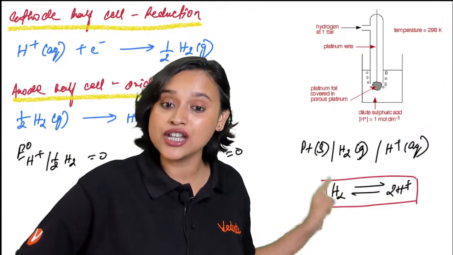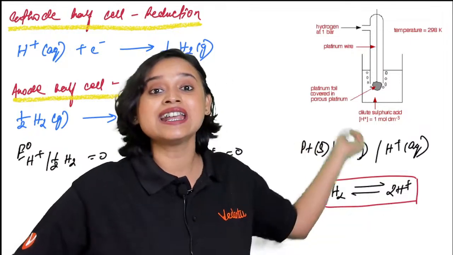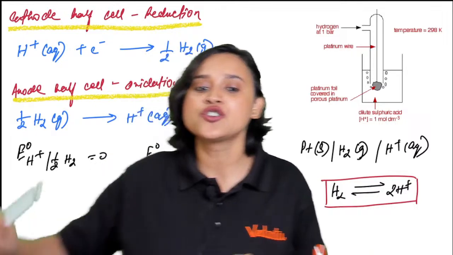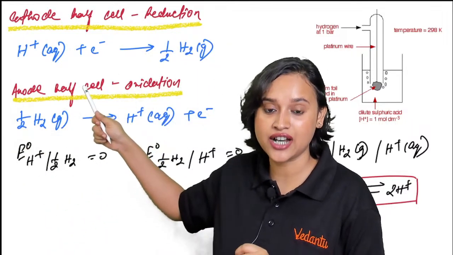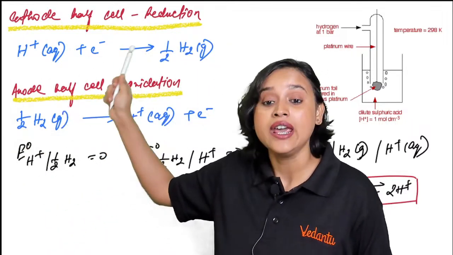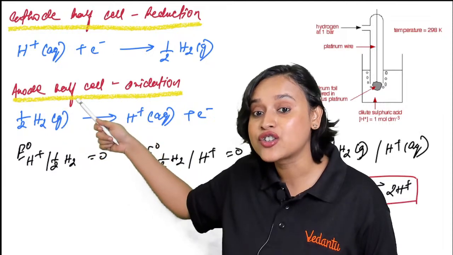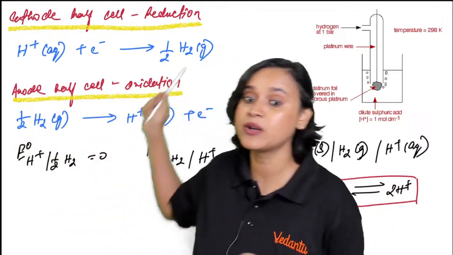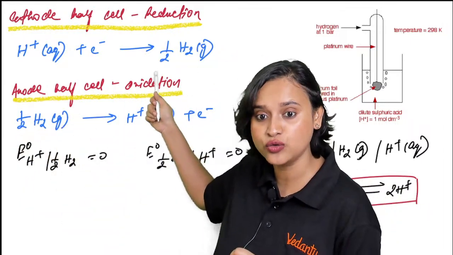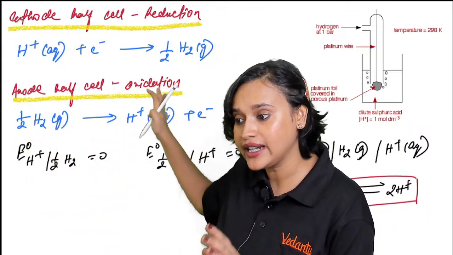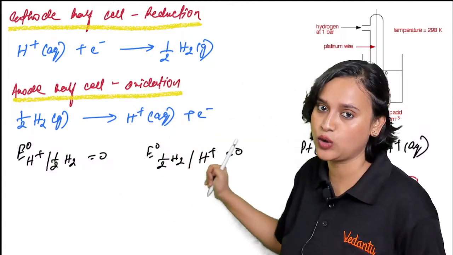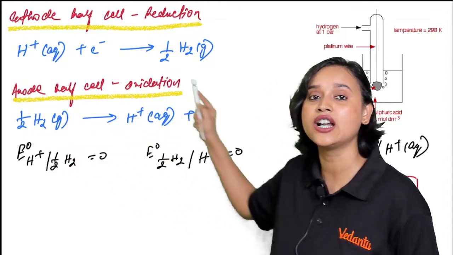So at the cathode half cell, basically what is happening is, you are taking H2, and H2 is getting converted to 2H plus ions, right? So that means the cathode half cell reaction is H plus gaining 1 electron and forming half H2, because 2H plus can also be written as half H2. Am I right, everybody? Yes, absolutely.